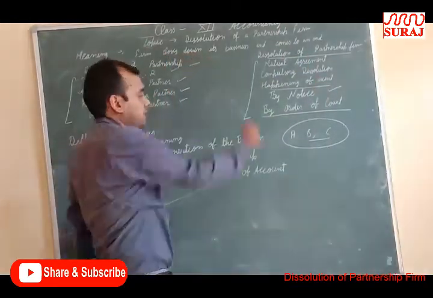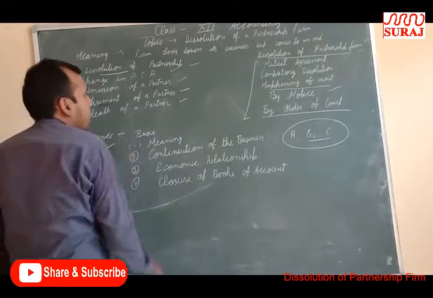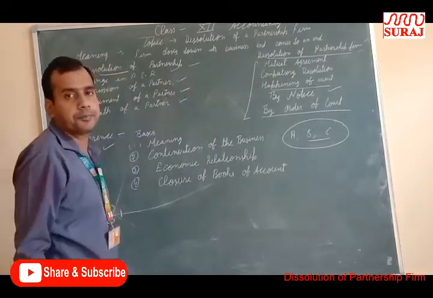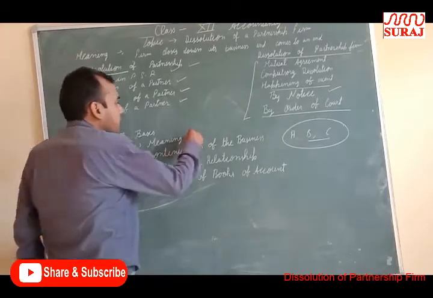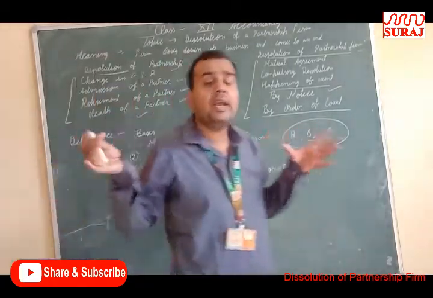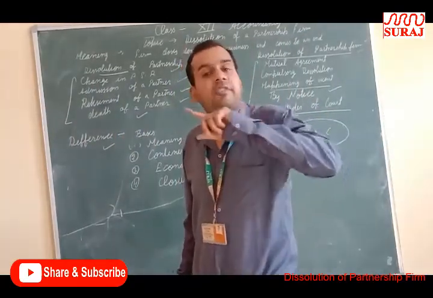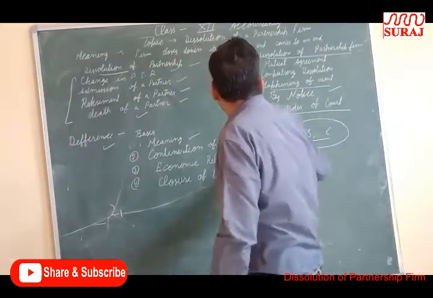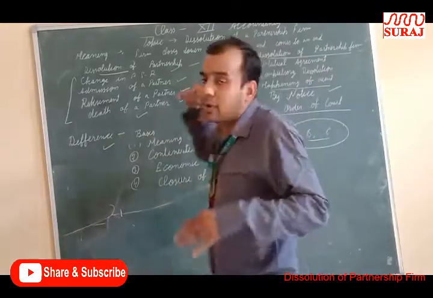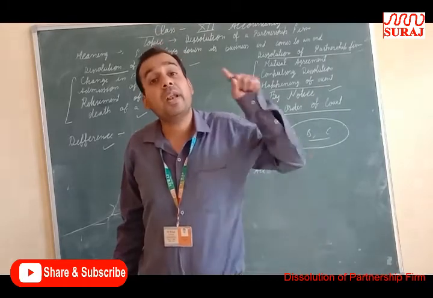Now, the difference between dissolution of partnership and dissolution of partnership firm. First, the basic meaning. In dissolution of partnership, only the relationship and agreement change, and the firm continues. In dissolution of partnership firm, the firm closes down its business and the business comes to an end.